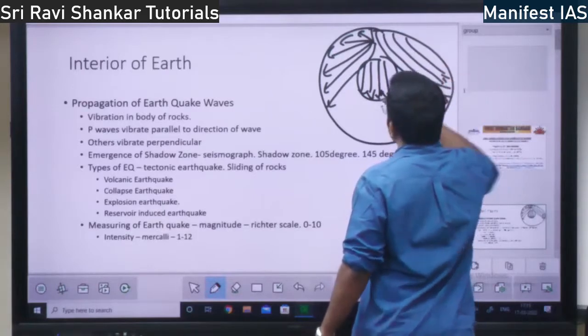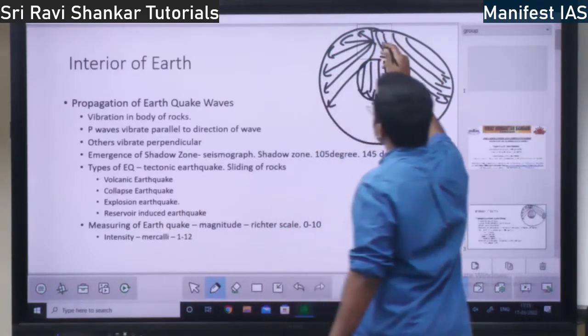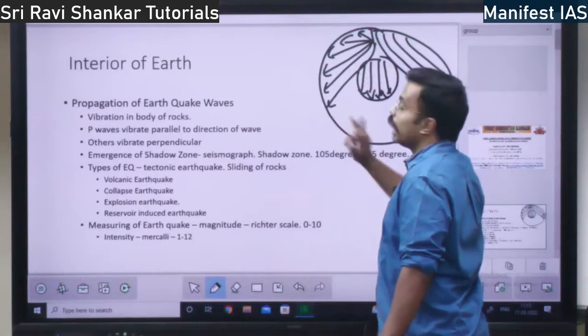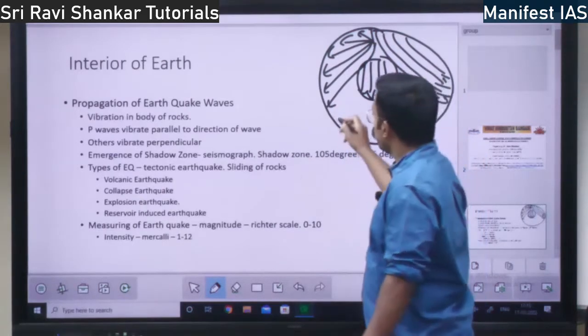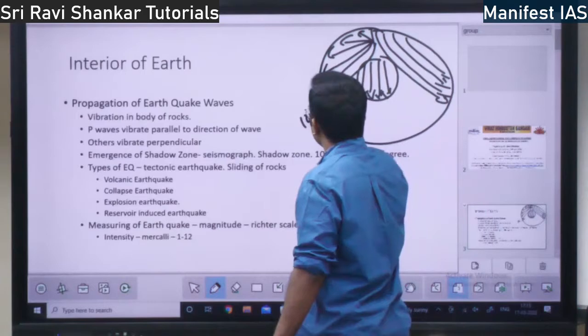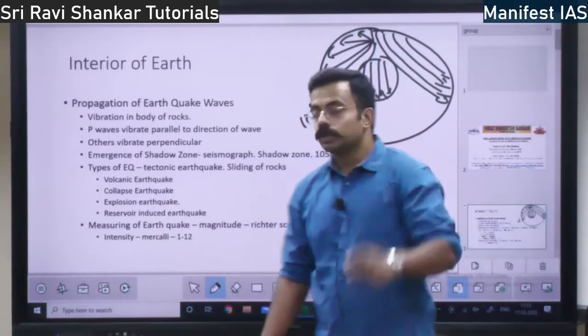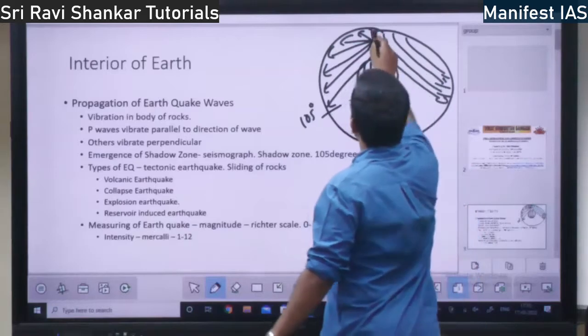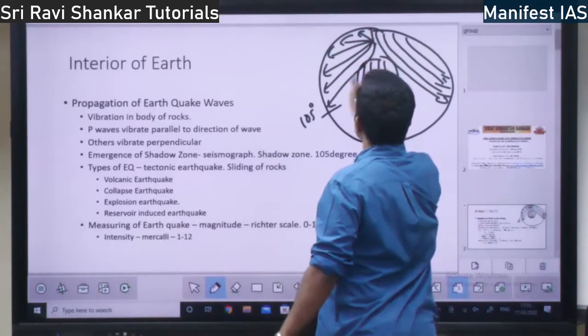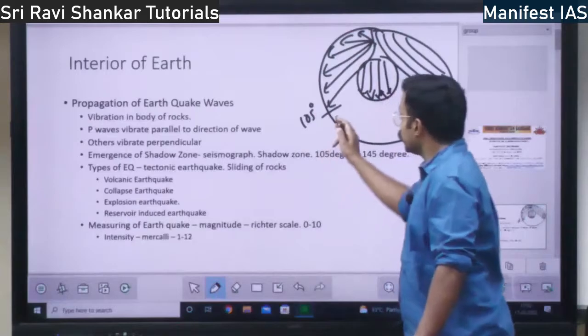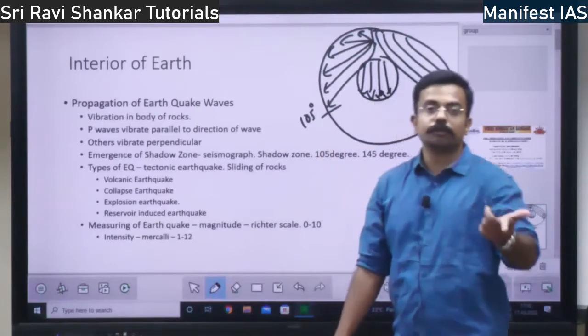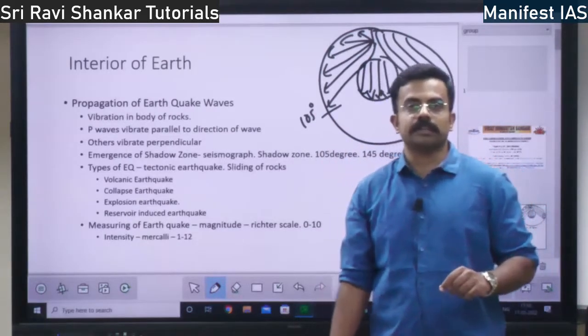See, if you take this as 0 degree, this is 90 degree, this is 105 degree. Up to 105 degrees, both P waves and S waves are received, right?